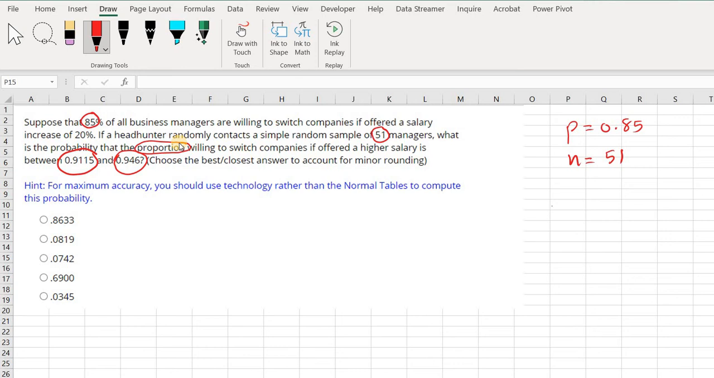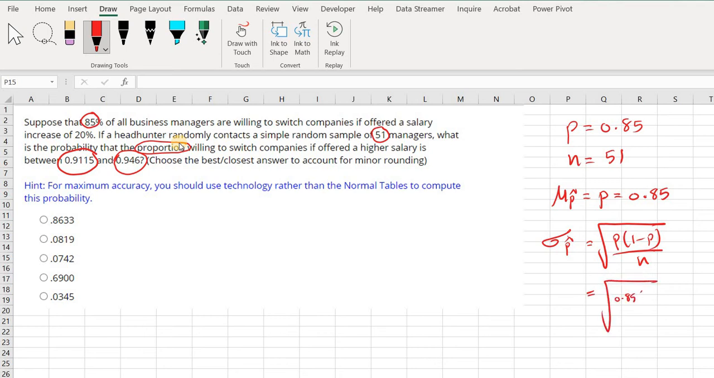So the first step is to find the mean of the distribution of sample proportion, which is equal to the population proportion, and that is 85%. The standard deviation of the distribution of sample proportion is equal to the square root of p times 1 minus p divided by n, which is equal to the square root of 0.85 times 1 minus 0.85 divided by 51. I'm going to compute the mean and the standard deviation right here.